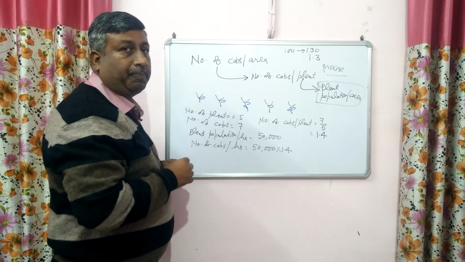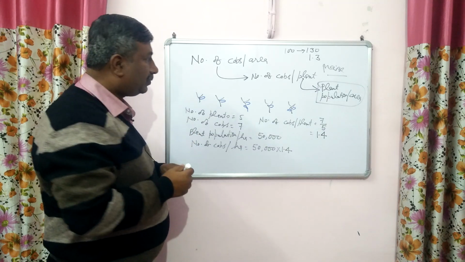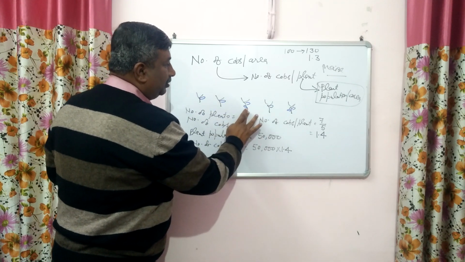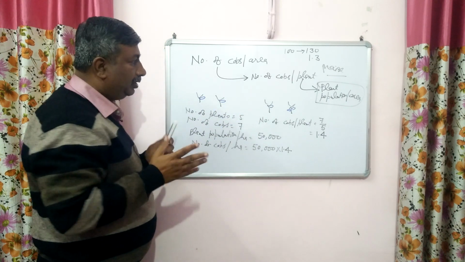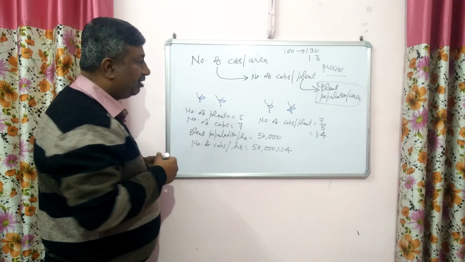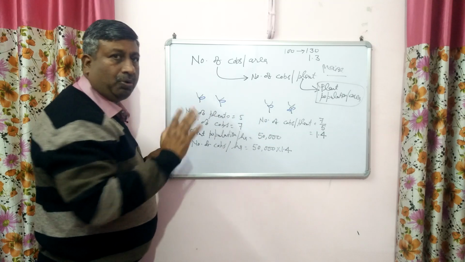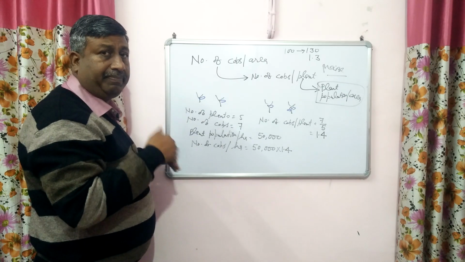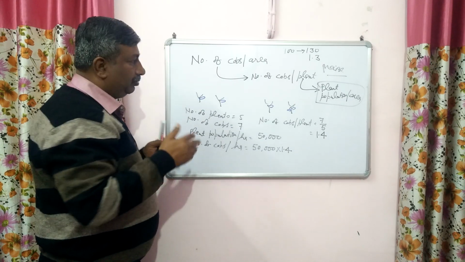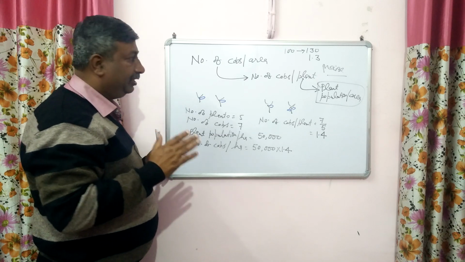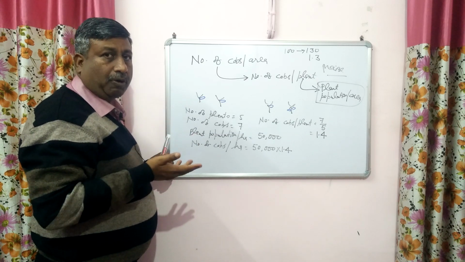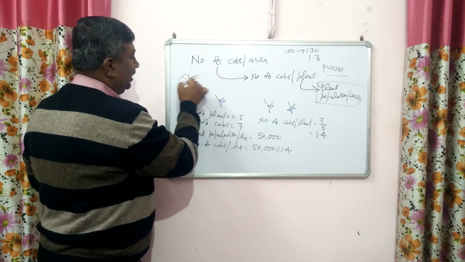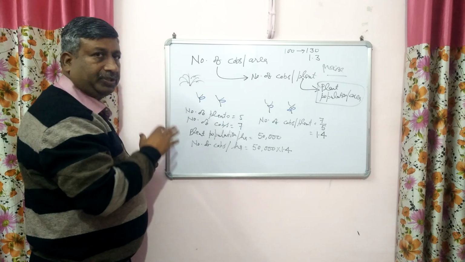Maintenance of plant population is very important in case of maize. Suppose this is 1 plant, 2 plant, 3 plant, 4 plant, 5 plant. Suppose this plant is damaged due to disease, insect or any stress, then in this plant there is no tillering, no branching. So this space remains vacant and there is no compensatory mechanism in plants. That's why yield decreases drastically. If there is a tillering crop like wheat or rice, then if one plant is damaged, it can increase its tillers and cover the space.